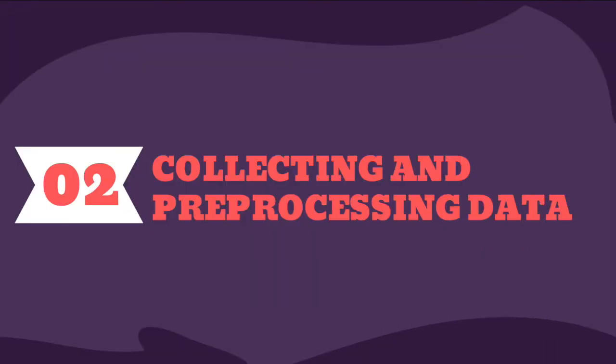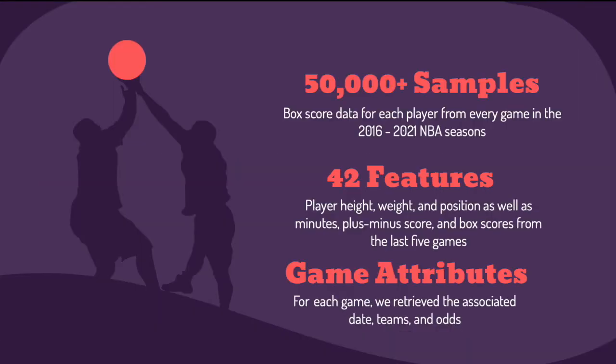I will now talk about how we produced and pre-processed our data. The original data set we began with contained box scores on every regular season game for the past 5 seasons. This means that each row contained one player's statistics from a certain game. To avoid look-ahead bias, or using statistics from a certain game to predict other statistics in that same game, we created columns that contained the respective player's statistics over the past few games.